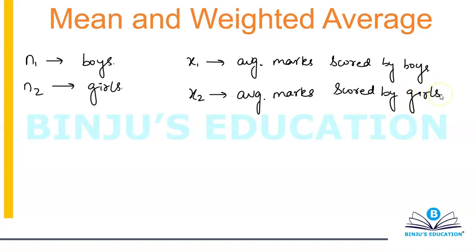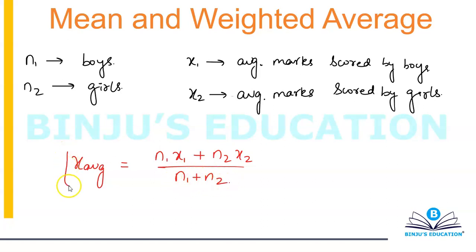N1 represents number of boys, N2 represents number of girls, X1 represents average marks scored by boys, X2 represents average marks scored by girls. If you want to calculate the average marks scored by the entire class, that is X average, then your formula becomes N1 X1 plus N2 X2 divided by N1 plus N2.